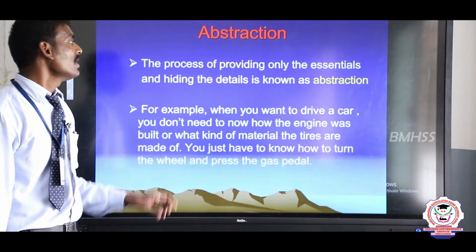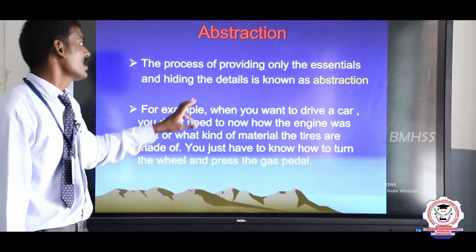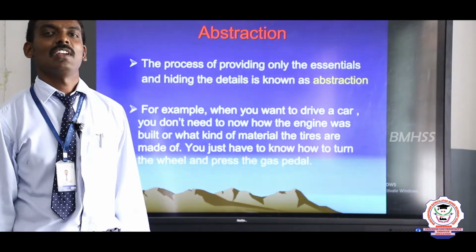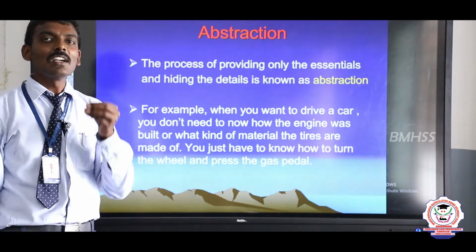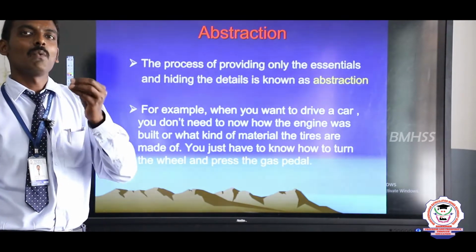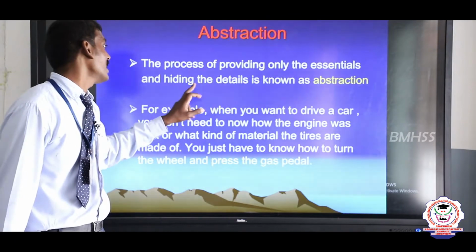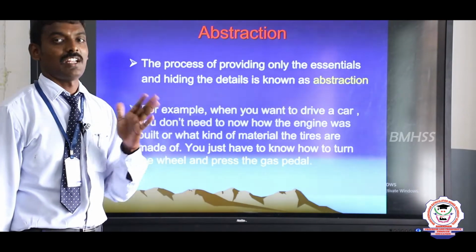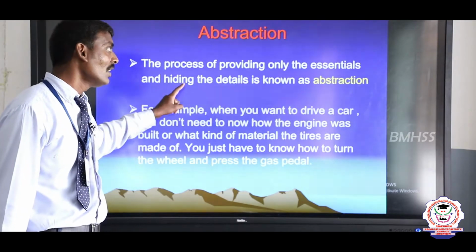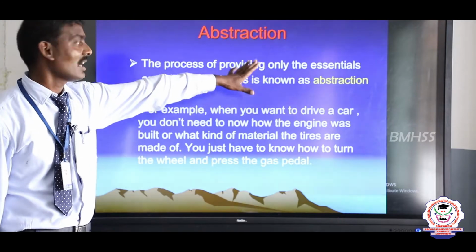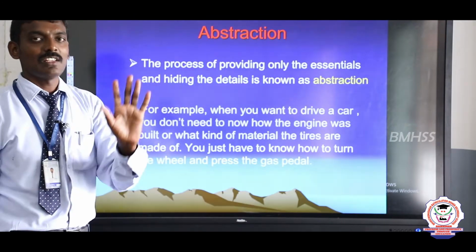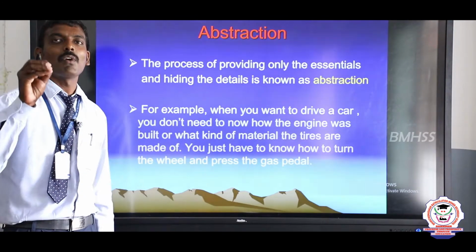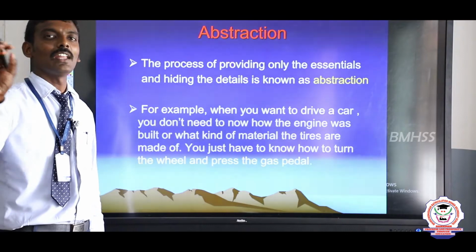Next one, what is an abstraction? Abstraction is the process of providing only the essential details. What is the meaning of essential? Only the wanted things. No need to take the unwanted things. That is called essential detail. That means hiding the unknown, irrelevant details. Irrelevant details are hidden. The essential, that is relevant details, should be taken. That is called abstraction. Are you clear, my dear students? We take only the essential details, hiding the unwanted details.